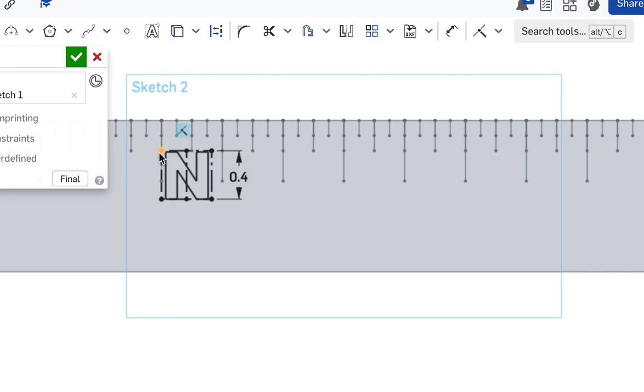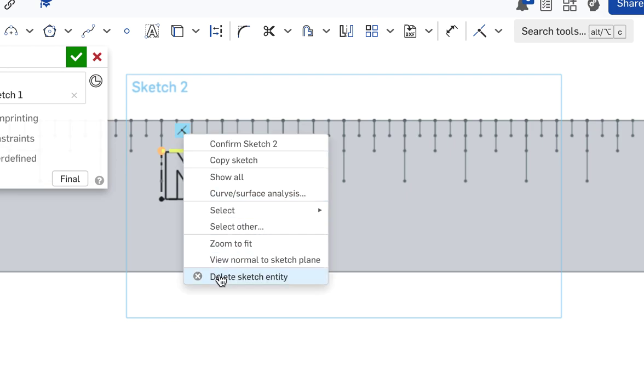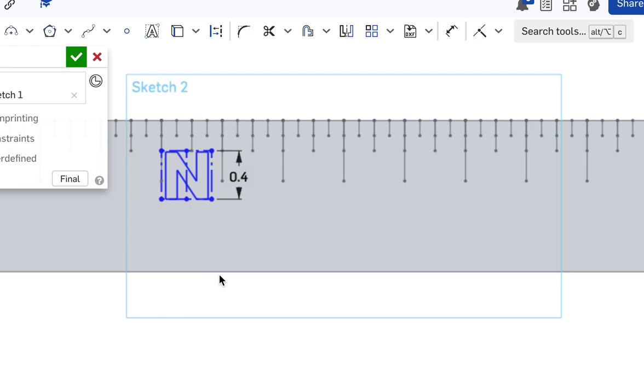So what I'm going to do is, when I click this point, I set a constraint. It's right here. I'm going to two-finger click, and I'm going to delete that. Now notice it went blue. That means it can be moved around. Okay?